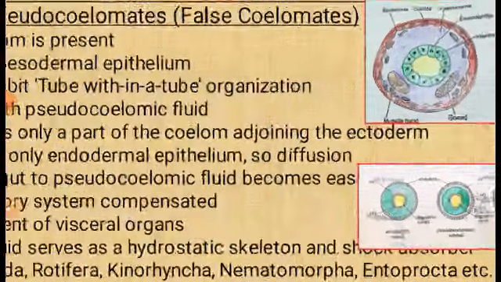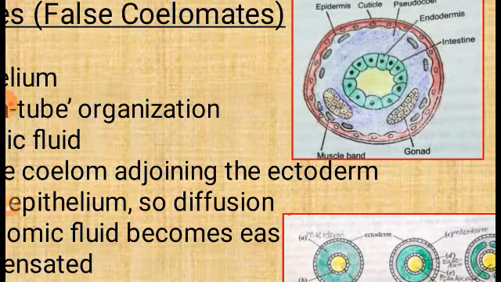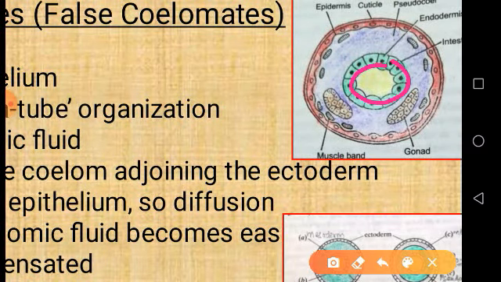Just now we have seen here in the gut. So this is the gut, and this is the intestinal lumen, in which the food material is digested, and the nutrients can be easily diffused through the single layer of endoderm. Through this single layer of endoderm, all the material can be diffused to and fro, and easily pass through.